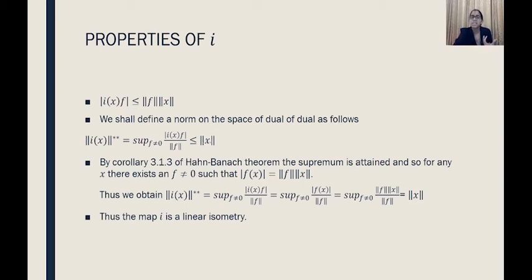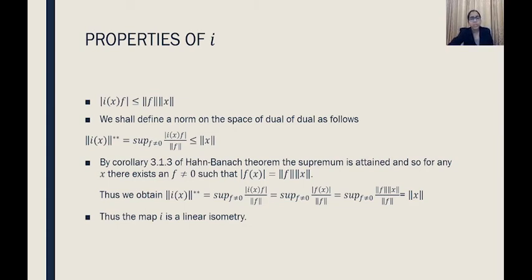Norm x will be acting as a constant. So this supremum value, which is less than or equal to norm f into norm x by norm f, is actually nothing but norm x. So from this we get that norm of Ix is less than or equal to norm x.